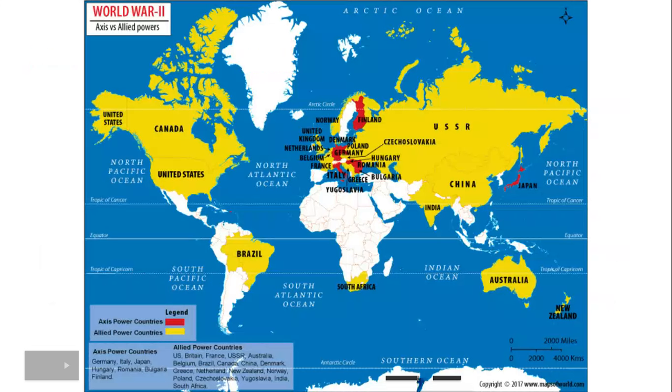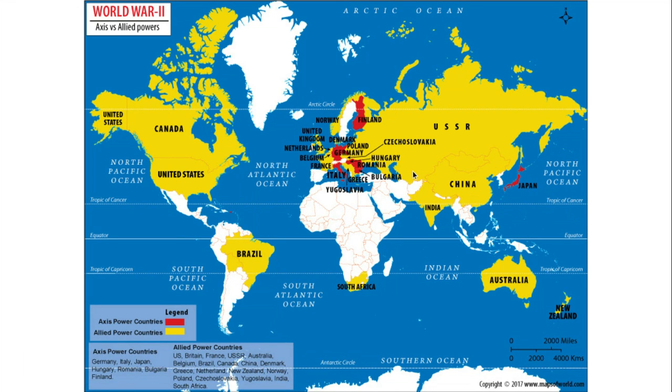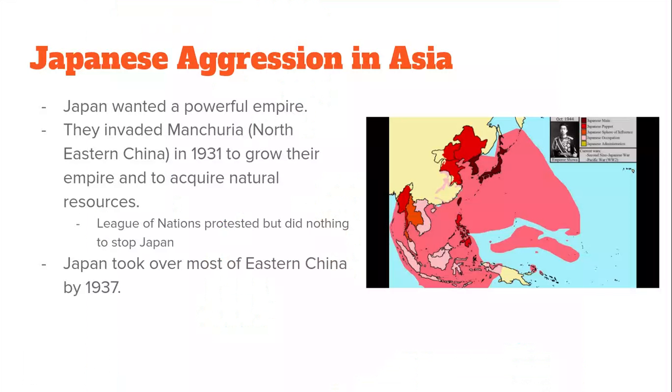So here's the map. We're going to have two opposing forces: the Axis powers, made up of Germany, Italy, and Japan, versus the Allied powers, which is going to be most of the Western powers, China, and so on, and their colonies. We're going to see almost the entire globe engulfed in this war, and it's going to be the most destructive war the world has really ever seen. There's a lot to talk about, so let's keep going.